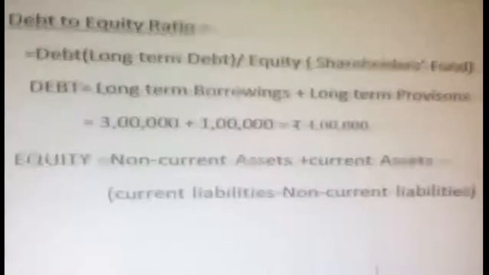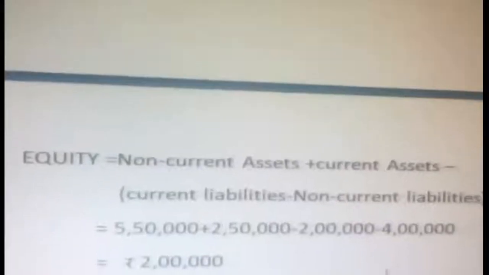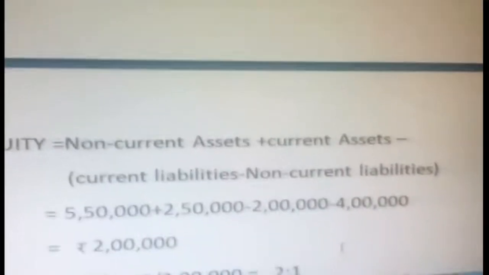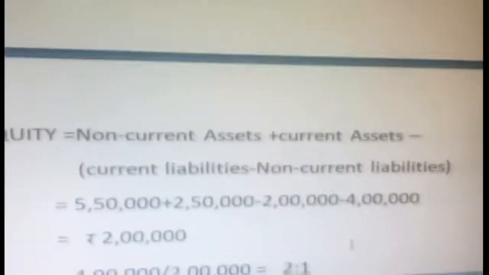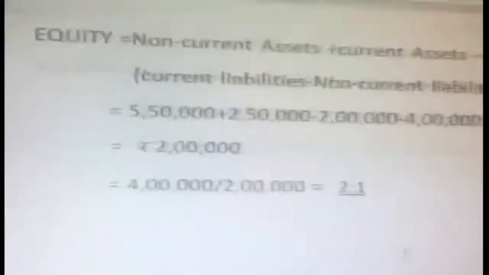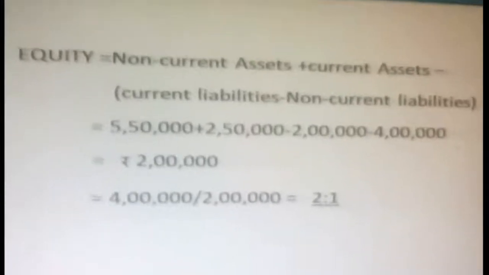So what is debt? One step by one, we have to identify what is equity, what is non-current assets, and what is non-current liabilities. And finally, what is equity again from the available information: non-current assets and current assets minus current liabilities, then non-current liabilities. So deduct all, and finally you get the answer 2:1. Okay, that is the idea for the debt to equity ratio.